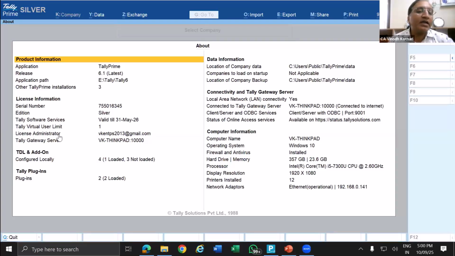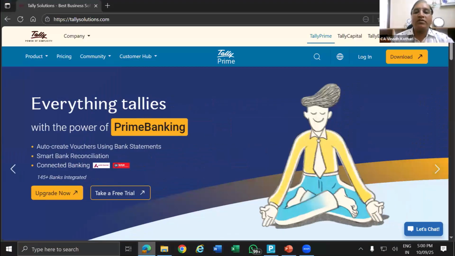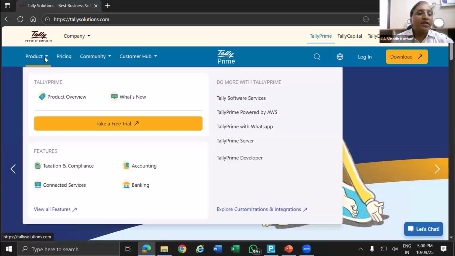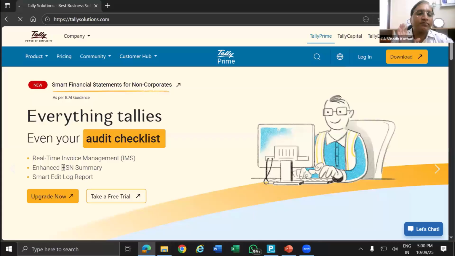And you have this administrator details. This is my administrator ID for my Tally. So this is the administrator. I am going to use it. So I'll go to tallysolutions.com. This is the latest website. You can go to product. In product, you have taxation and compliance.